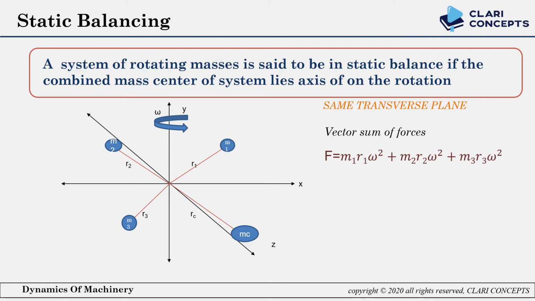Here all the masses are in the same plane, and the force is the summation of all three forces of the system. Here I am not adding the mc force because this force is added to balance the system.